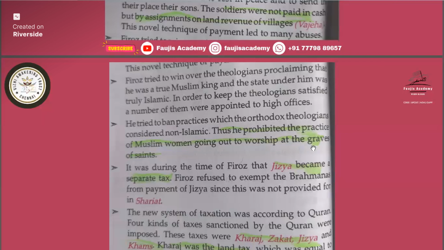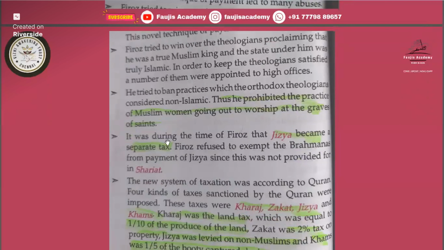So this was the main thing during the Firoz Shah Tughlaq time. And it was during the time of Firoz that jizya became a separate tax. So jizya was first used during Firoz Shah Tughlaq's time, and then it was continued. You must remember, jizya was started during Firoz Shah Tughlaq's time.